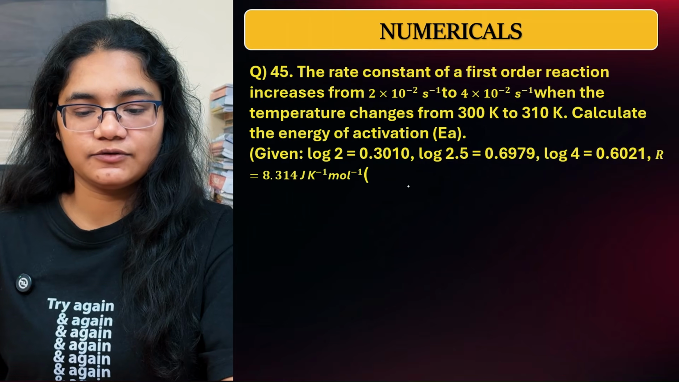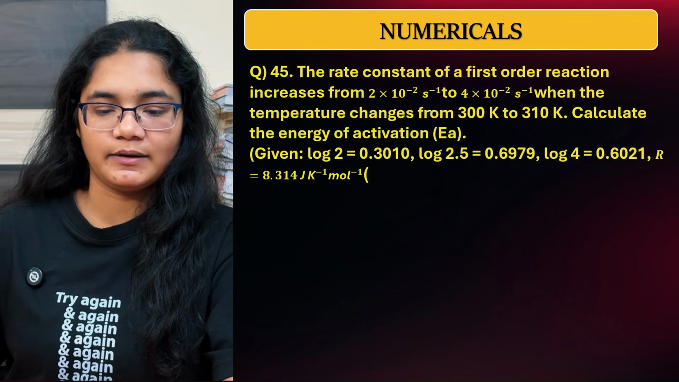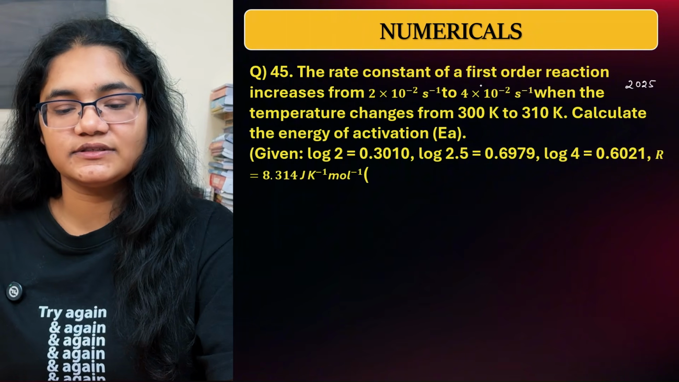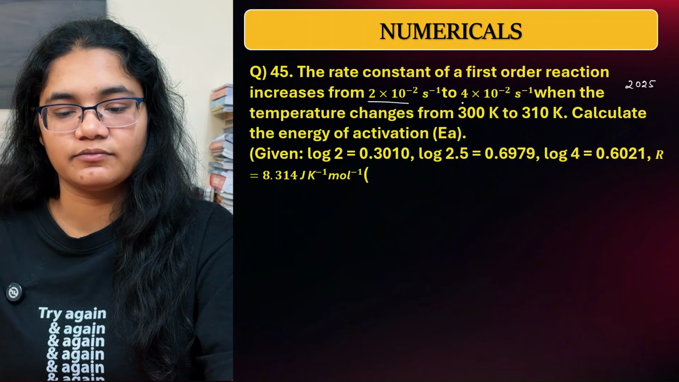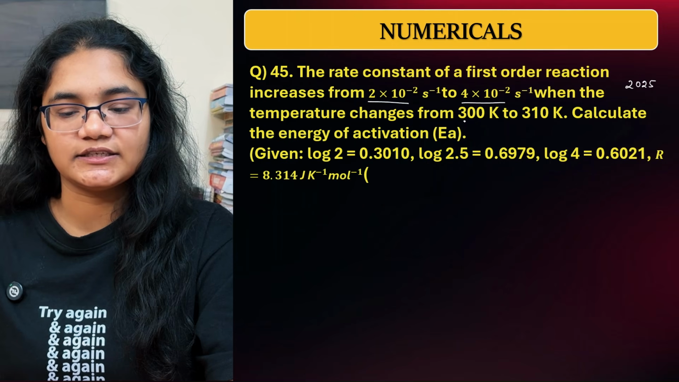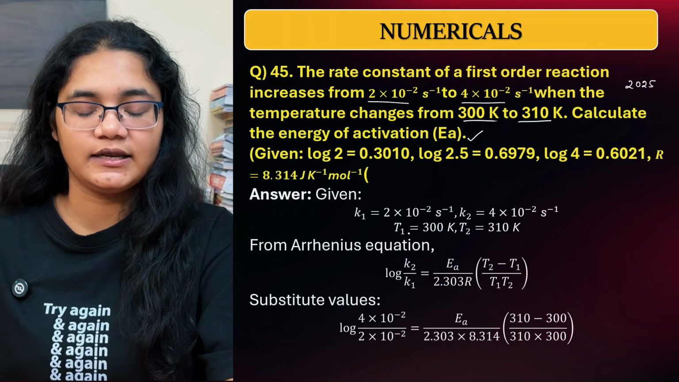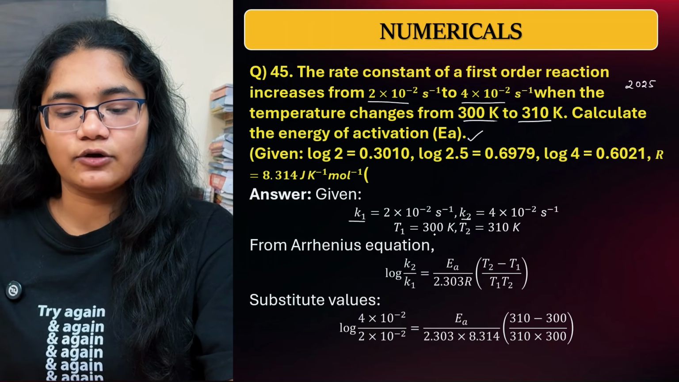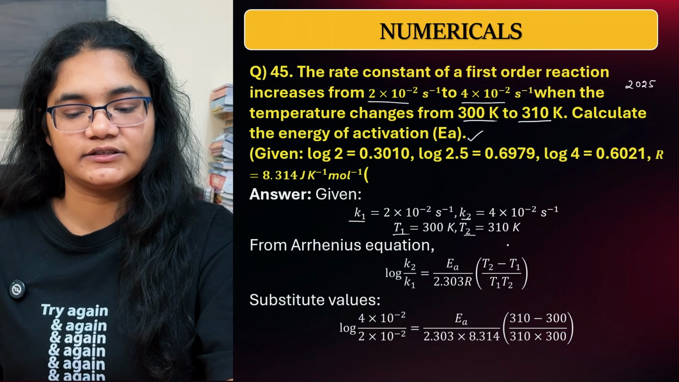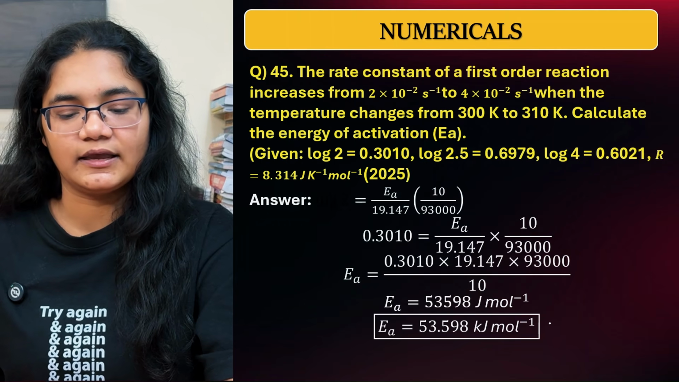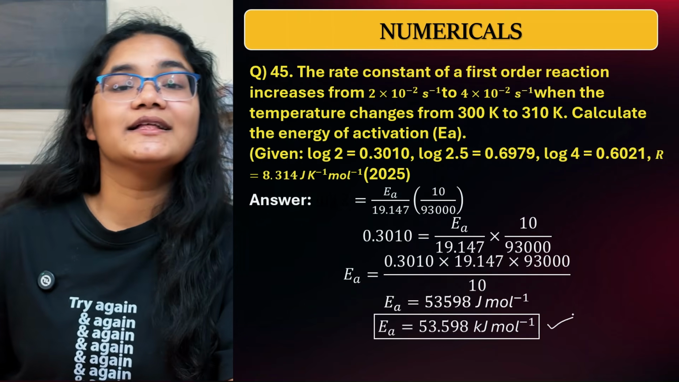Next, we'll solve the question from the 2025 paper. Actually, this question was there in the 2025 paper. The rate constant of a first order reaction increases from this to this when the temperature changes from 300 to 310 Kelvin. Calculate the value of EA. Again, from the Arrhenius equation, K1, K2, T1 and T2 values are there. Just write the Arrhenius equation, substitute everything, and when you calculate the EA value, you will get 53.6 or